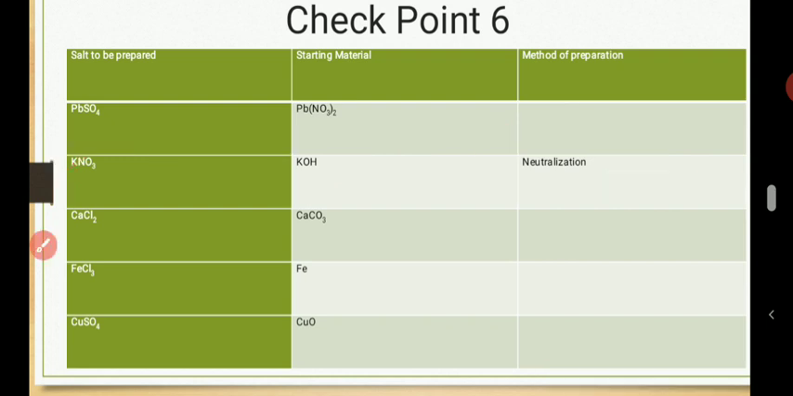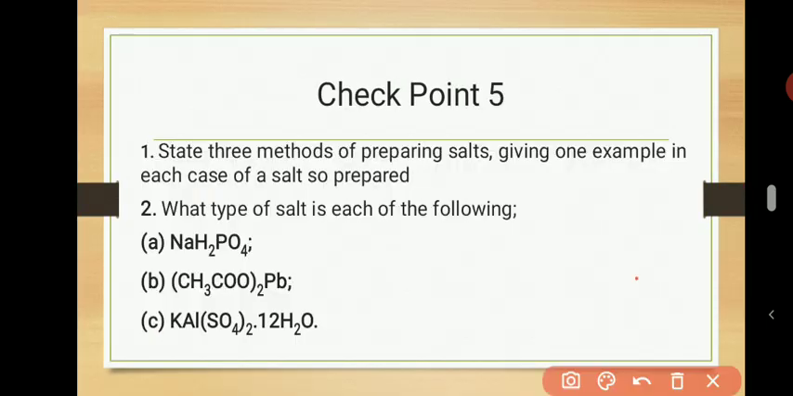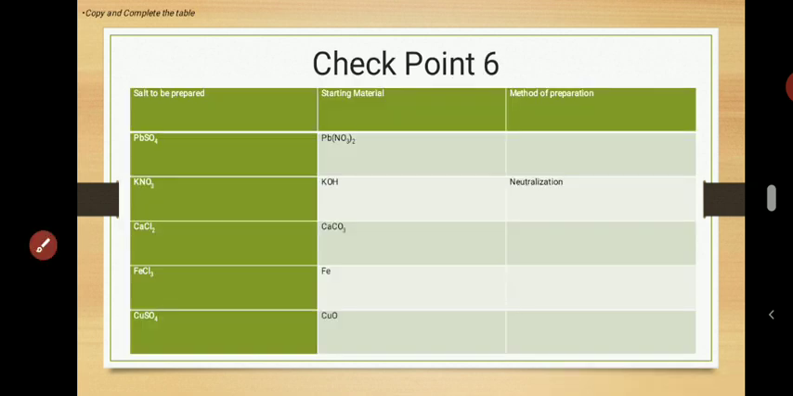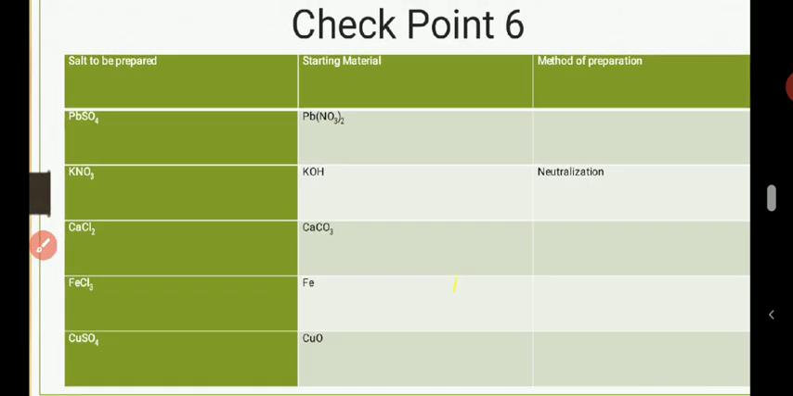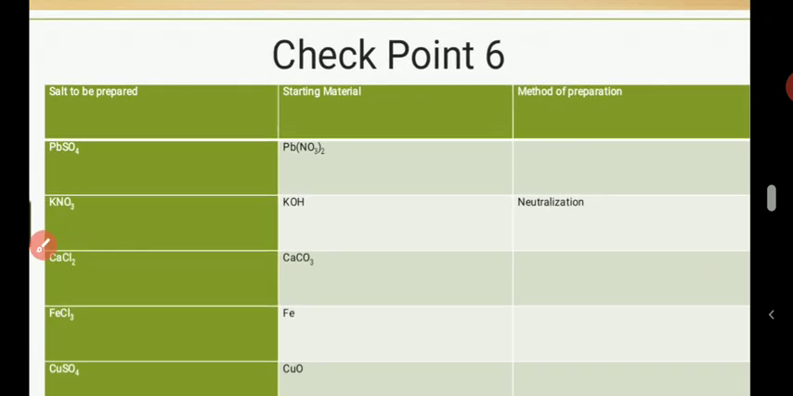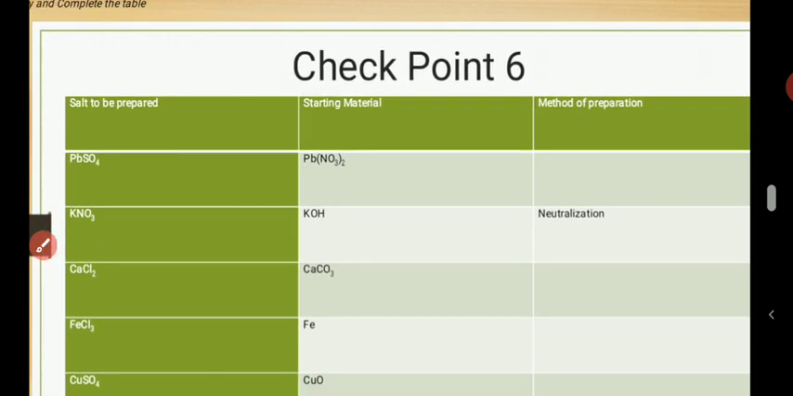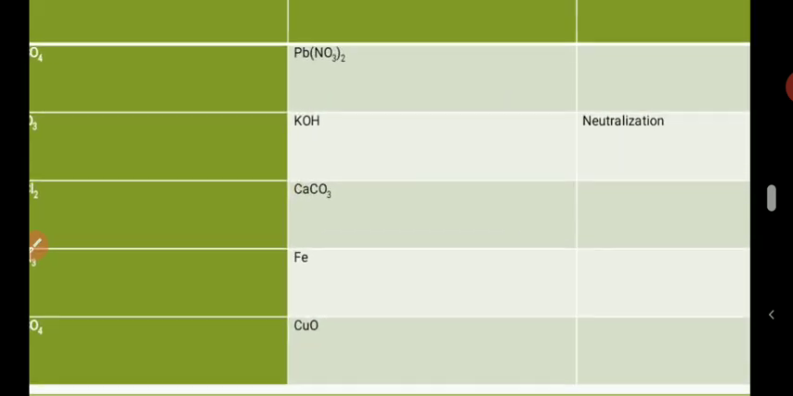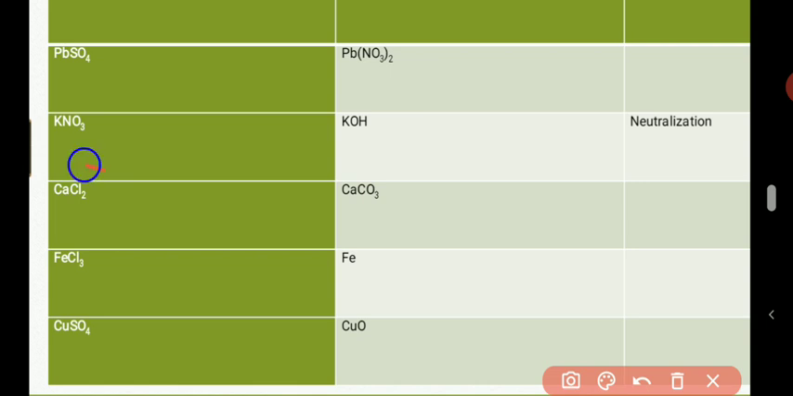Now let me see your idea about this number 3. Number 3 is calcium chloride. What is your idea about calcium chloride? What do you think about calcium chloride? What method will you use to prepare it? This calcium chloride, this number 3. What method will you use to do it?